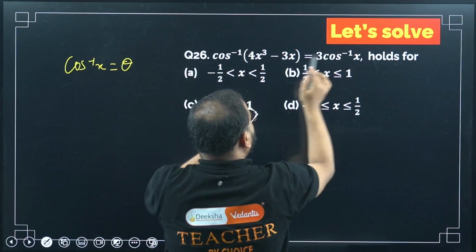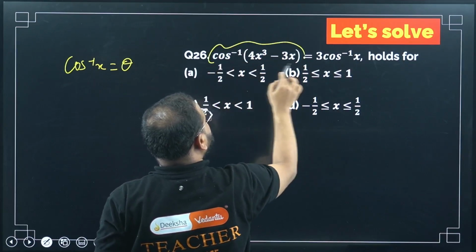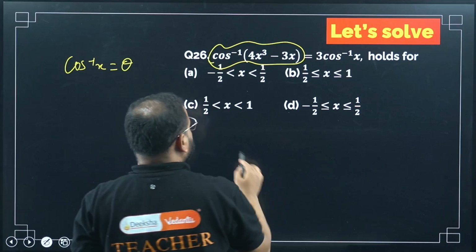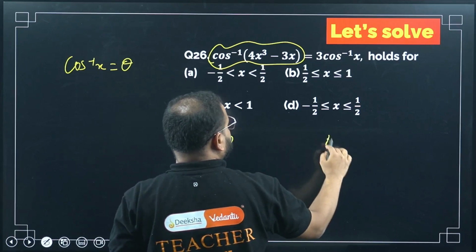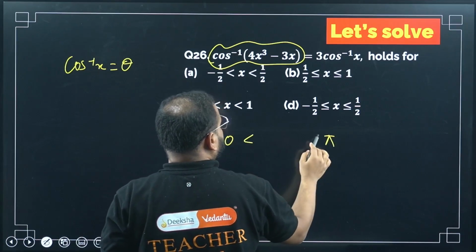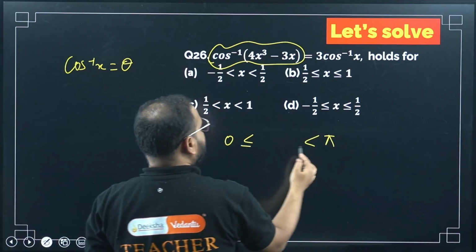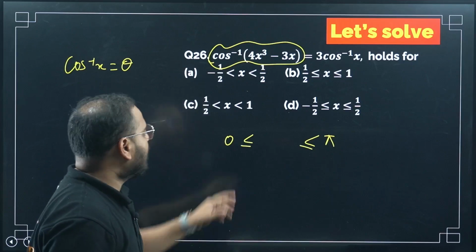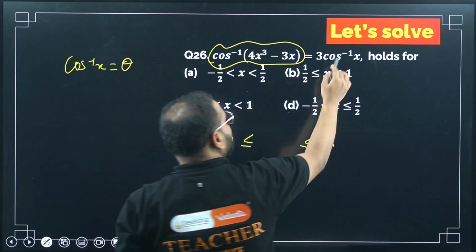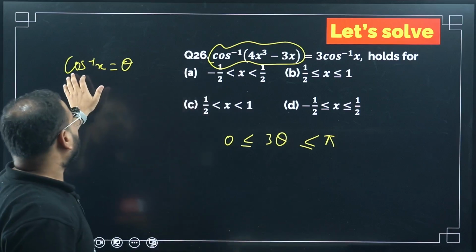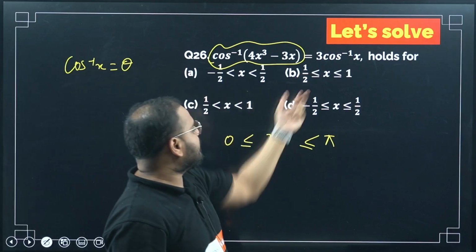Forget about the RHS right now. Just look at this. This cos inverse will have what range? Correct, 0 to pi, both included. And what is the value coming as? This value is 3 theta, since I have taken cos inverse x as theta.